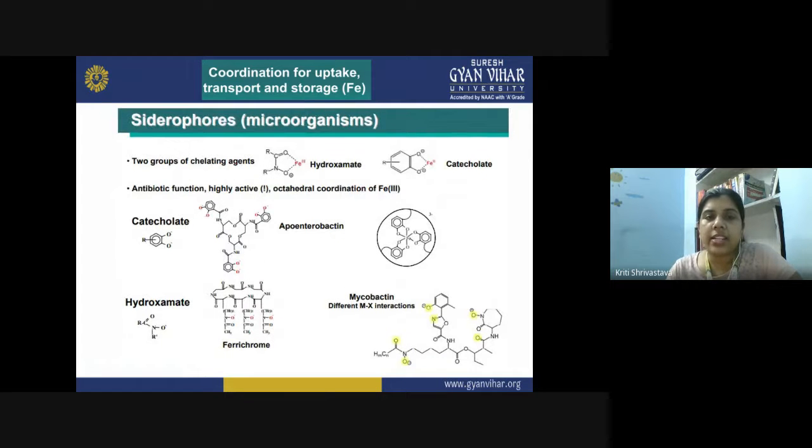Now we have siderophores. Siderophores are found in microorganisms and they involve two groups of chelating agent. First is the hydroxamate and second is the catecholate. So their antibiotic function is shown by highly active octahedral coordination of iron(III). So when you have catecholate, you get apoenterobactin, and when you have hydroxamate as the chelating group, you get mycobactin. So these two different compounds are involved as siderophores in the microorganisms.